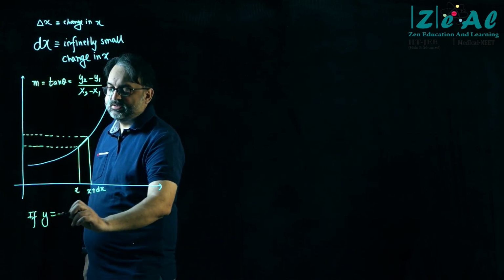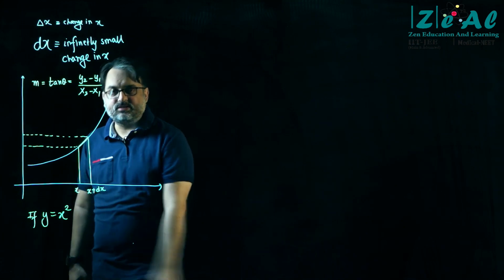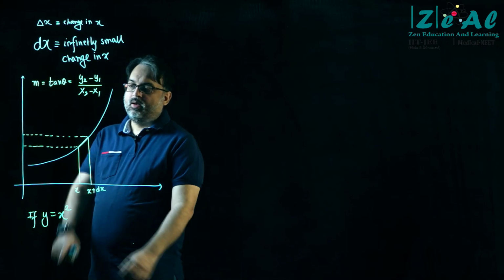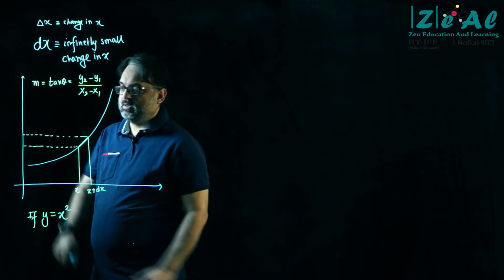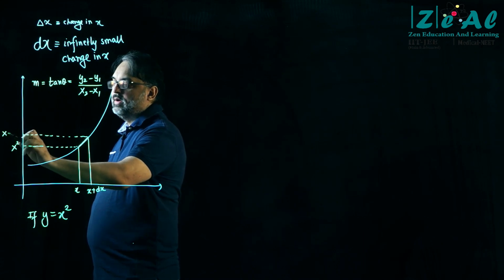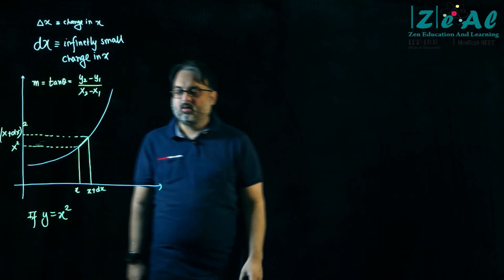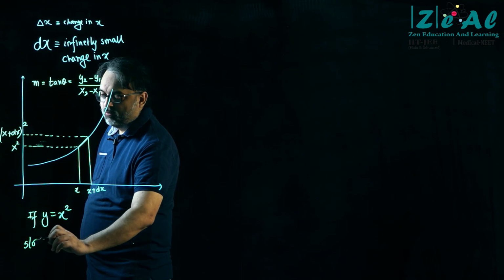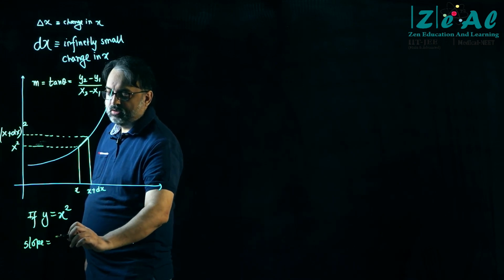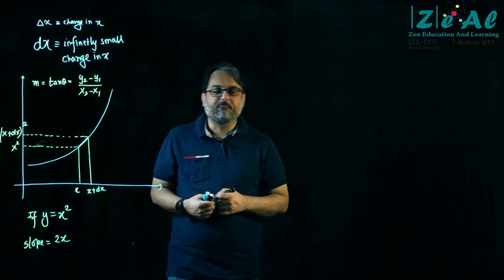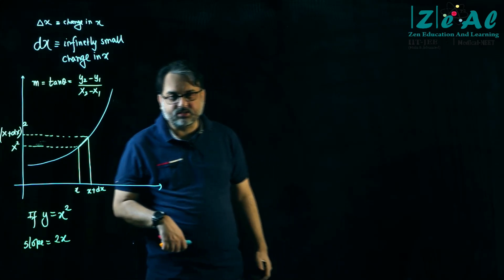And when I apply this, if y is equal to x square is the equation of the curve, then the y coordinate in one case will be x square and the y coordinate in the other case will be x plus dx whole square, right? And if I apply this, I find that the slope is coming out to be 2x. This is what we discussed in the last class.